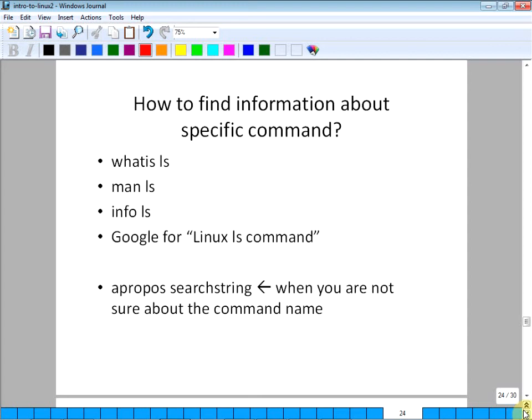These are the ways you can find additional information. You can do whatis command, man command, info command. I believe info was introduced in Linux. The man was there in Unix, and so that is still carried on, and this was a Linux thing. So just the output format is different, and I think the new commands are under info, I guess.